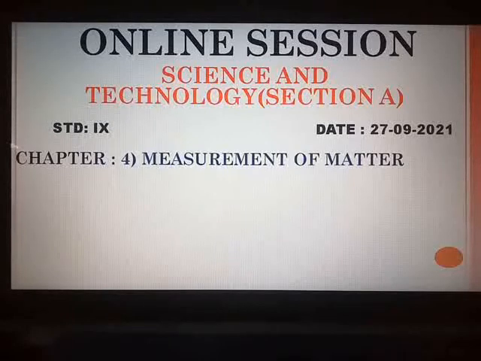Yesterday, we started a new chapter from Section A, chapter number 4, Measurement of Matter. In this chapter, we studied about the laws of chemical combination. Then we studied about the atomic size, atomic mass and molecular mass of any compound.